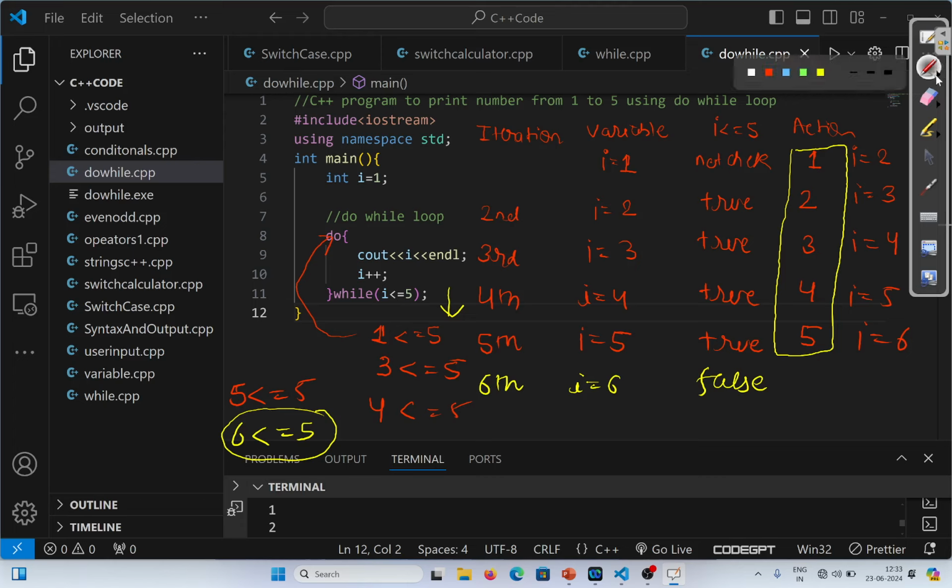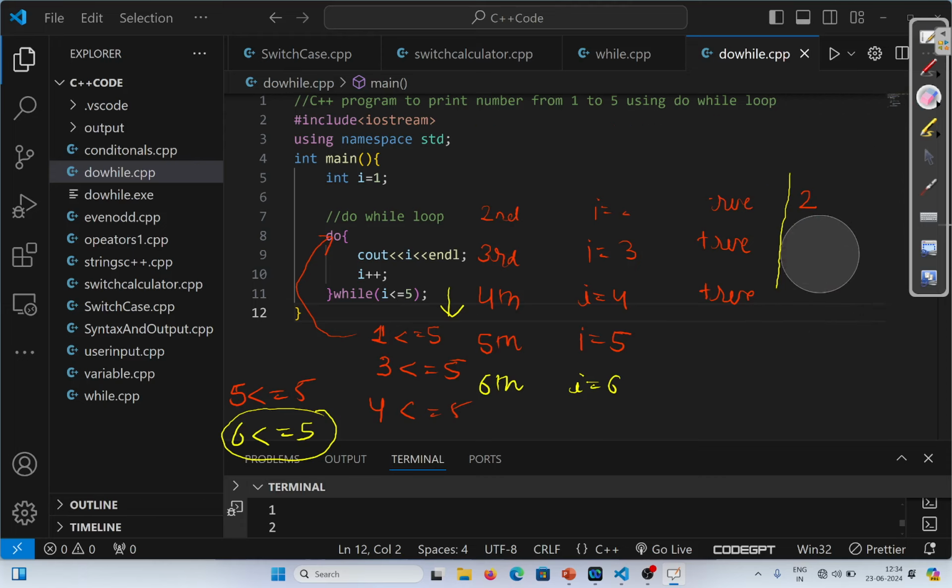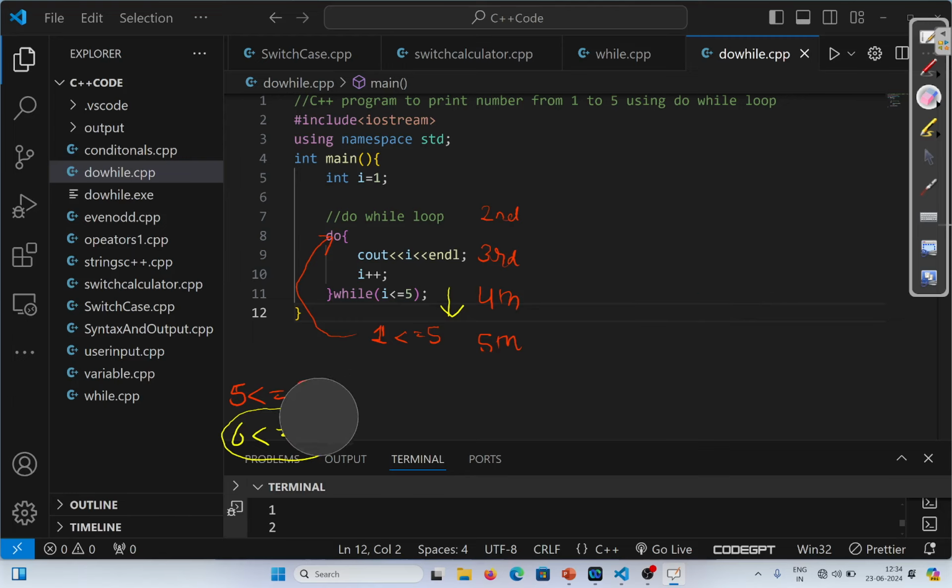This was the concept. Basically in the first iteration it is not checking for any kind of condition, but from the second iteration onward it is checking for the condition and executing the program accordingly. This was about the do while loop. Let's do some practice questions.